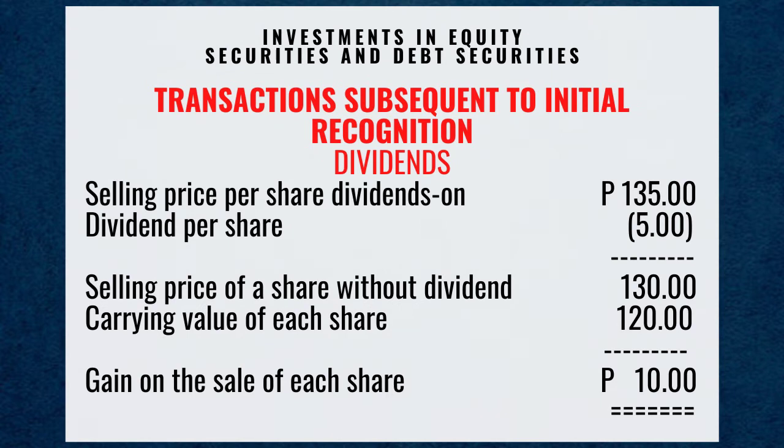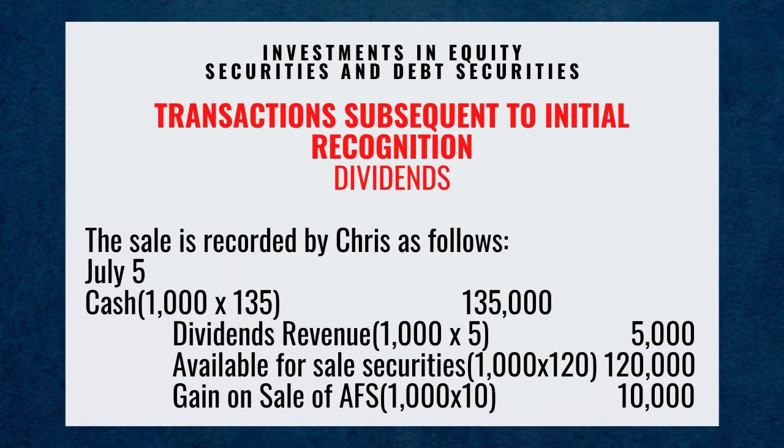Selling price per share dividends on is 135 pesos, dividend per share 5 pesos, selling price of a share without dividend is 130 pesos, carrying value of each share is 120 pesos, the gain on sale of each share is 10 pesos. The sale is recorded by Chris as follows: July 5, debit cash for 135,000 pesos, which is 1,000 times 135.